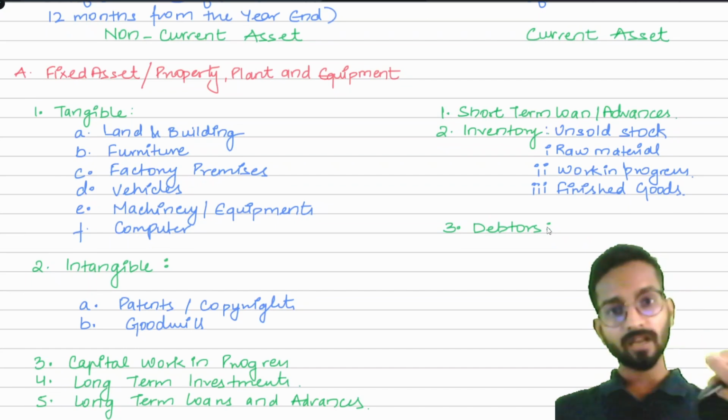Understand this thing. Ram owes us money and we are supposed to receive money from Ram. So Ram becomes our debtor.